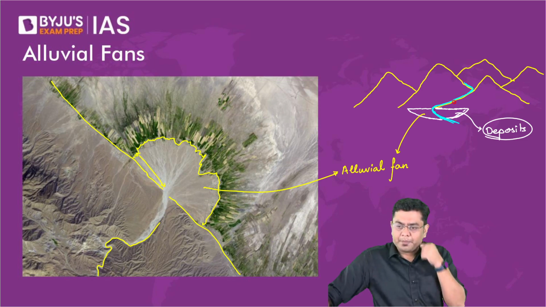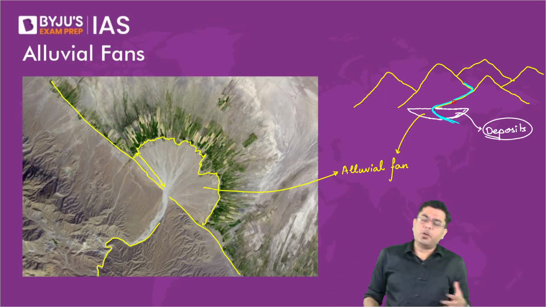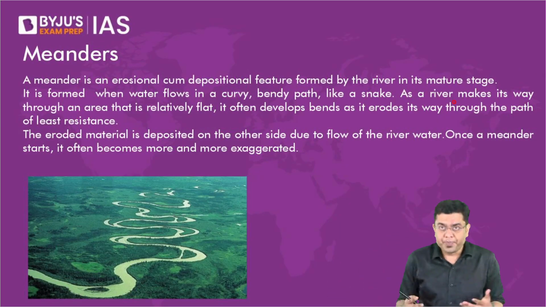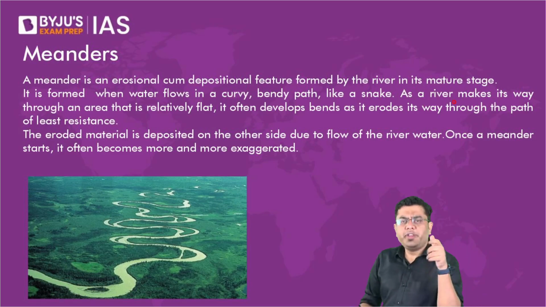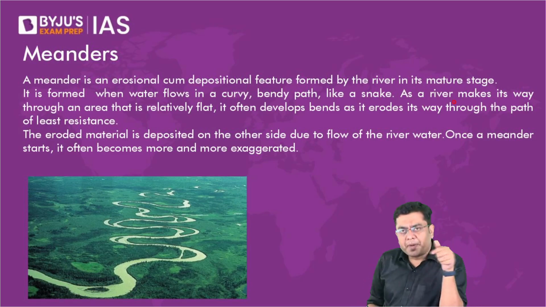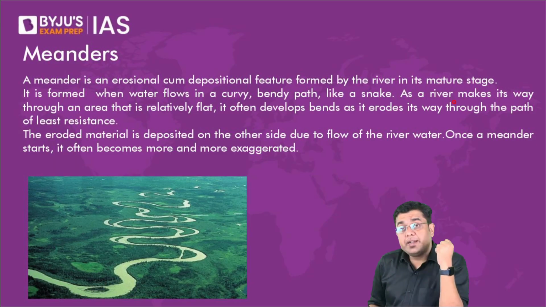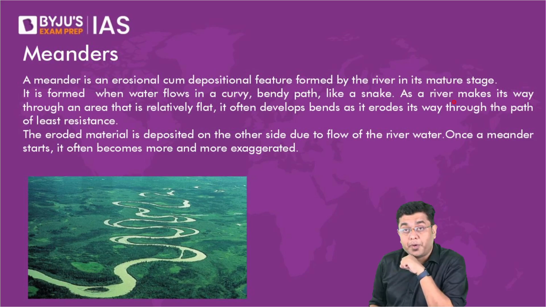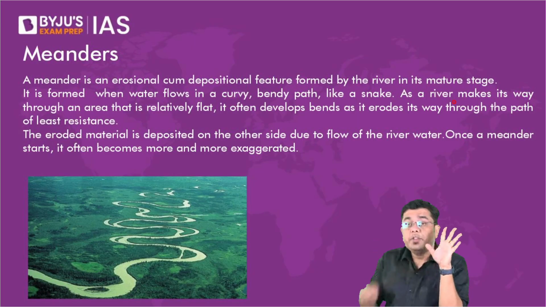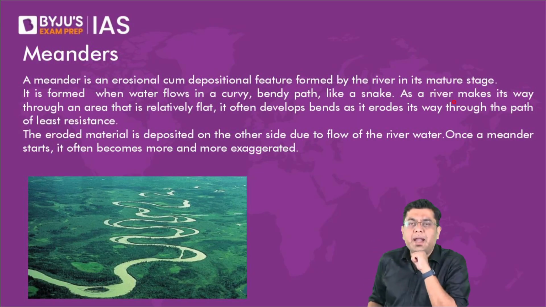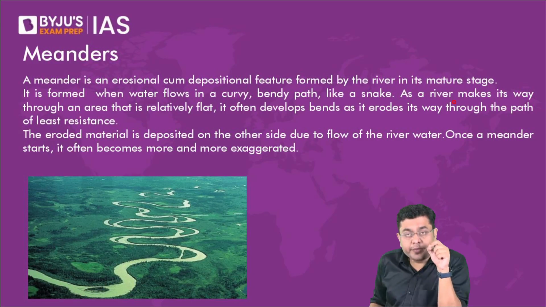Now after this, we come across what is referred to as a meander. Meander, as I already told you, is an English terminology which talks about the presence of a wavy pattern, where you don't have a straight line. That is what a meander is. Now, in the mature stage of the river, meander, by the way, is created by both the action of erosion and deposition. It is not restricted only to erosion or only to deposition. It is created by the dual action. But when is it that the meander is created? When the speed is slow.